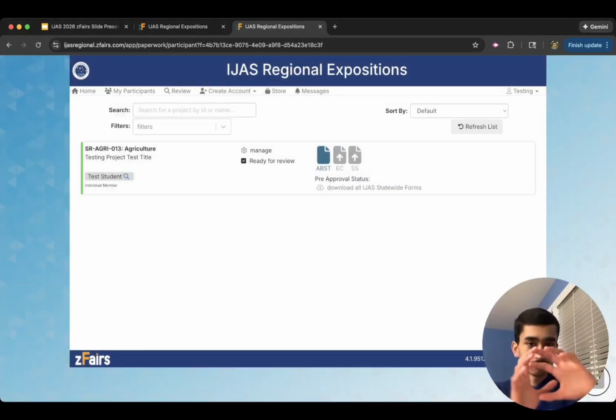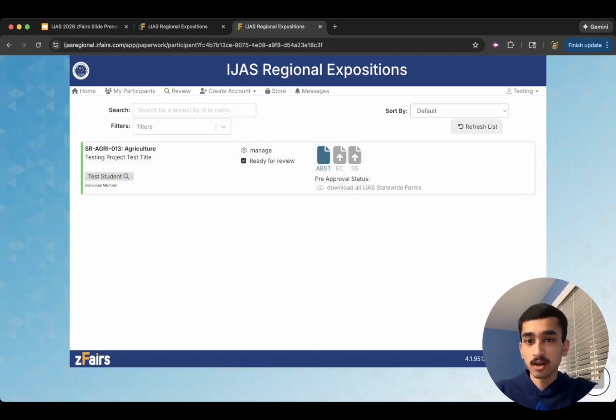That will signal to us at the state, and to the regional, that this project is participating, and that's kind of your seal of approval. This is required for every single project that's going to be participating under a regional fair. So please make sure to go through and do these. You have a one day grace period after that February 15th deadline to go through, click ready for review, and review all of the information. This portal is really robust, and you'll be able to do a lot of things through there.